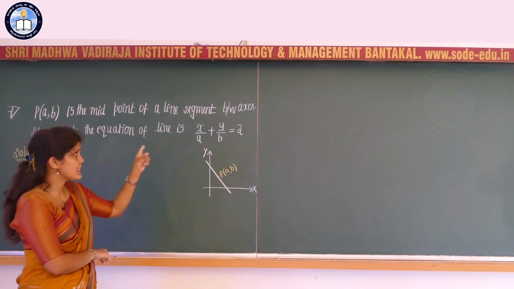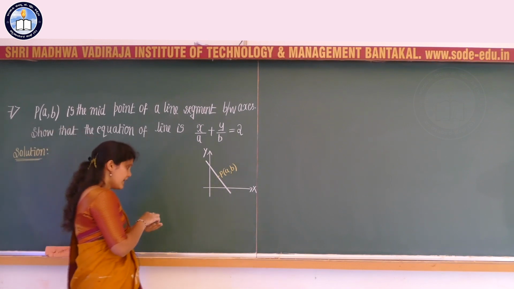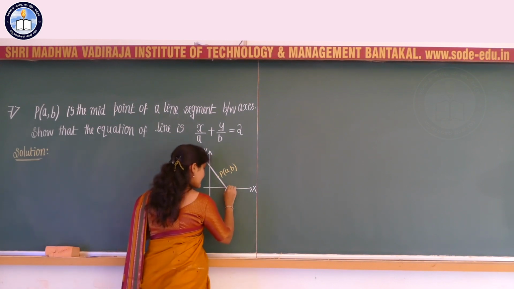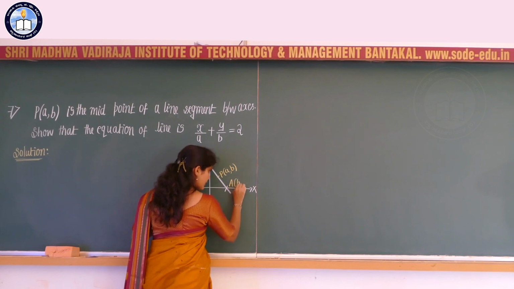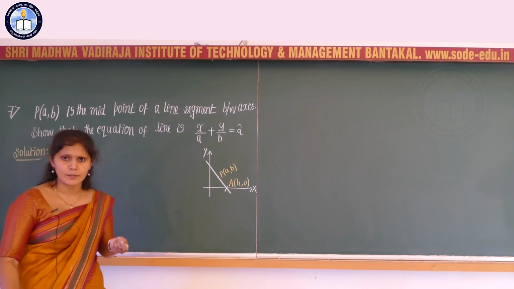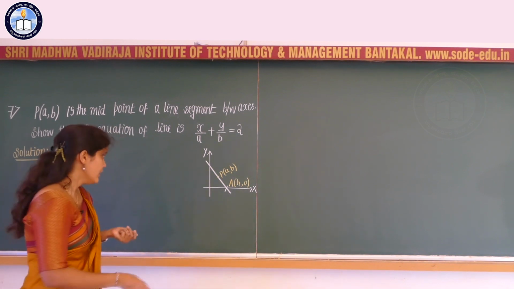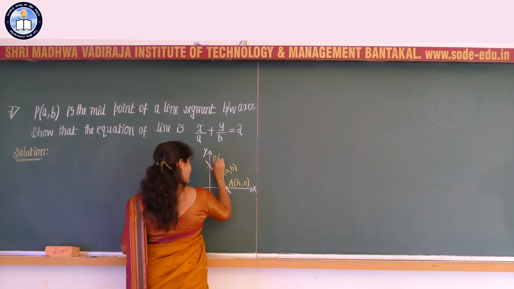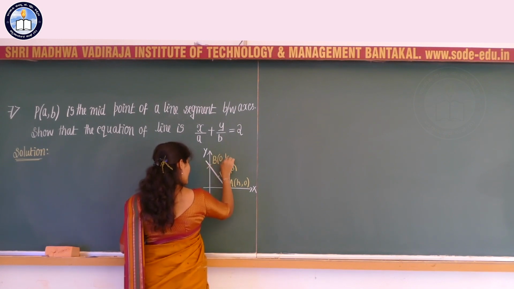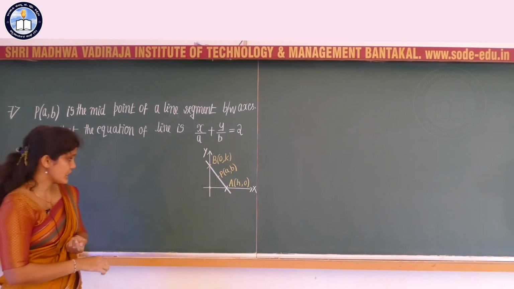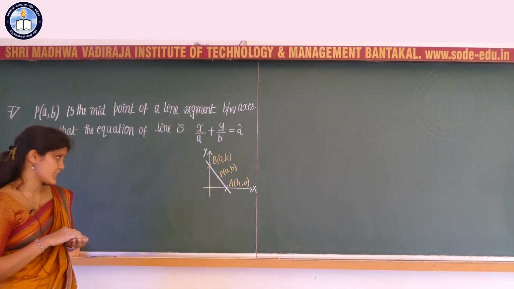Since the line is present between the two axes, I can consider the intercepts. At this point I will consider A as a point with the coordinates h comma 0, or you can consider any other variable like m comma 0, n comma 0. B is a point which lies on the y axis, with the coordinates 0 comma k, and here we have the origin of the Cartesian coordinate system, correct?